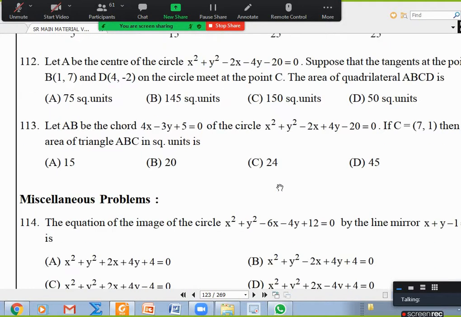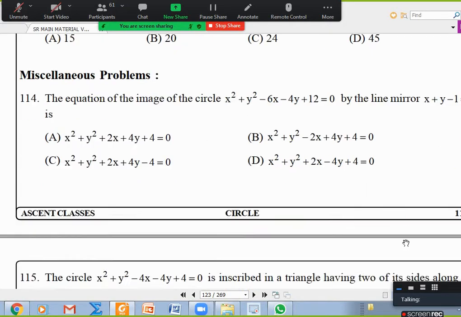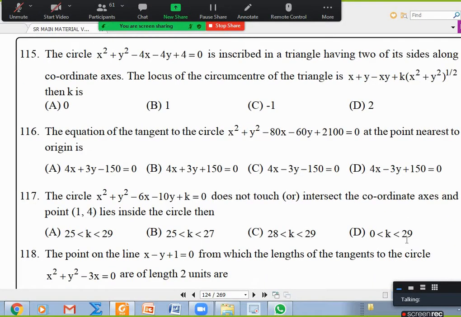Okay, no doubt. 113 or 114. Any doubt, anybody? Okay, 116.